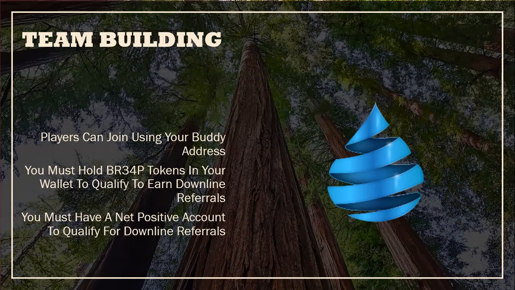Okay, so again, if you have a net negative account, which essentially what that means is, if you have a net positive account, that means you have more drip deposited than you've claimed. Okay. So again, you have to have more drip deposited than you've claimed. Once you reach a point where you've claimed more drip than actually is in your deposit, you now have a net negative account. You won't qualify for downline referrals anymore. So again, you're going to want to keep your account net positive, depositing fresh funds.